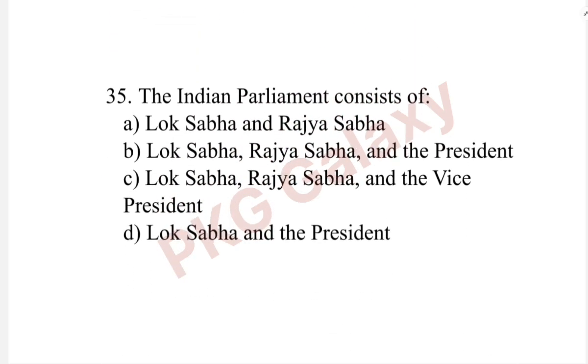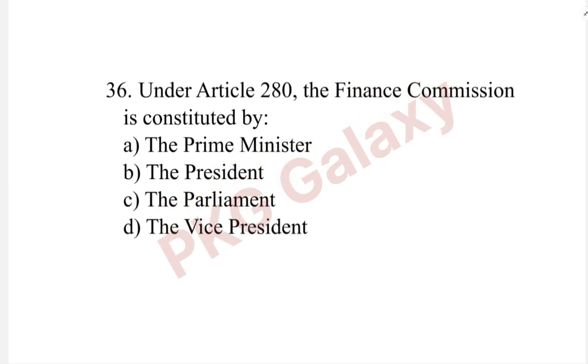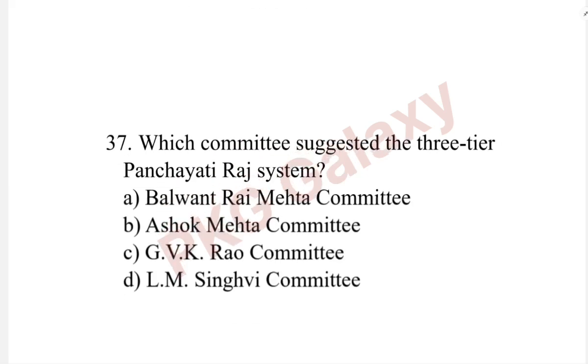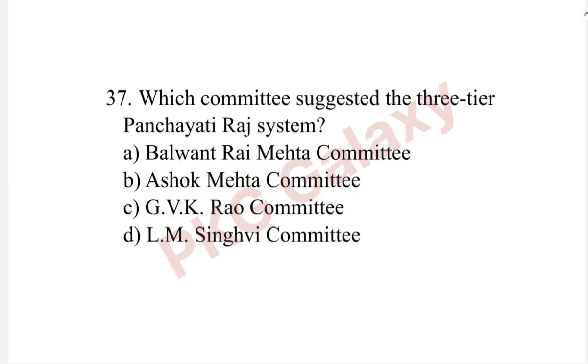Next question. The Indian Parliament consists of? The correct answer is option B, Lok Sabha, Rajya Sabha and the President. Next question. Under Article 280, the Finance Commission is constituted by? The correct answer is option B, the President. Which committee suggested the three-tier Panchayati Raj system? The correct answer is option A, Balwant Rai Mehta Committee.